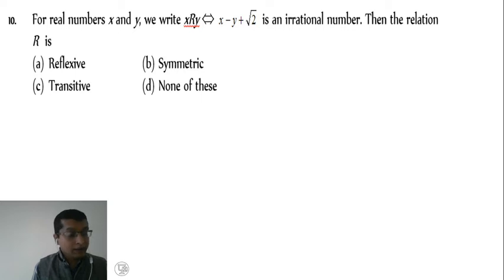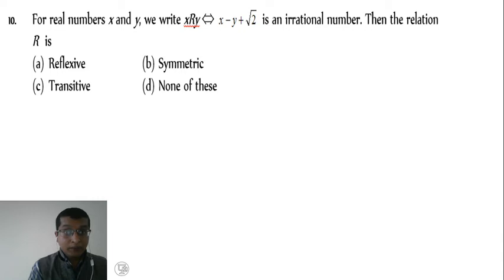Example number 10. For real numbers x and y, we write x related to y implies x minus y plus root 2 is an irrational number. Then we have to check the conditions for reflexive, symmetric and transitive.